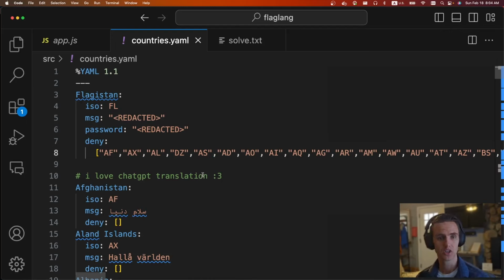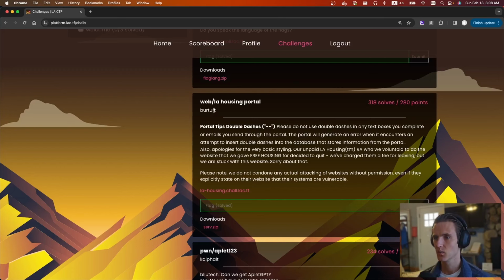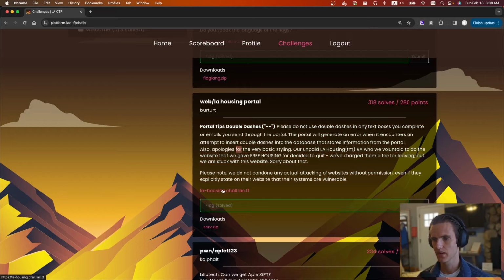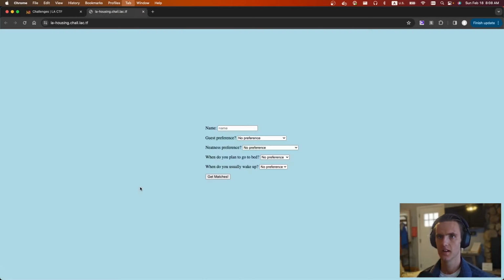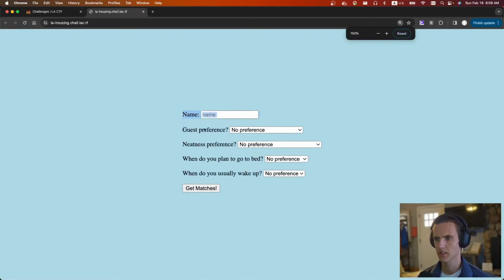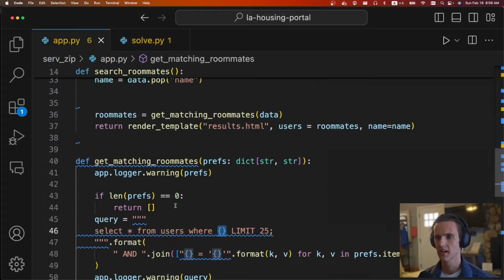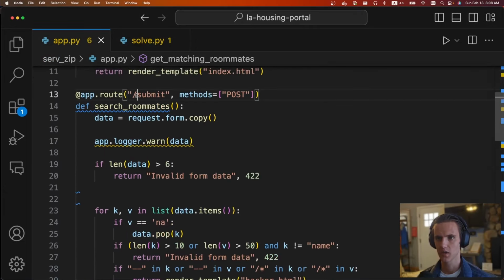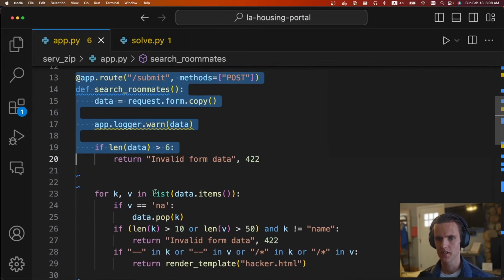But yeah, pretty interesting. The next challenge is Web La Housing Portal by Bertert. It just tells us that it's vulnerable to SQL injection. We're given a website and a download file. The website's pretty simple. Basically, you can type in a bunch of different queries and then find roommate matches. If we look at the backend, we'll see pretty quickly that it is a SQL injection. It's a little Flask app, so we can look at the submit request. It's going to copy all the data.